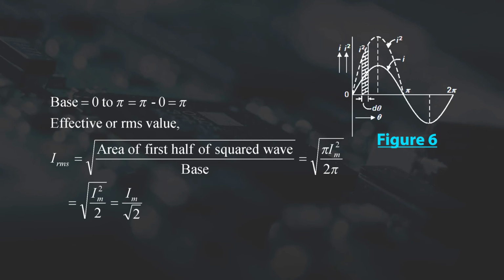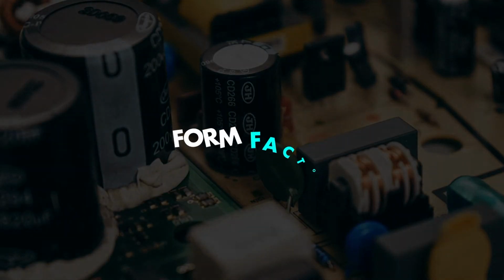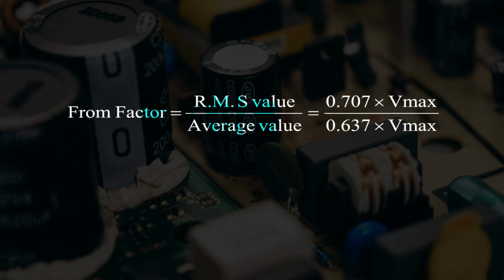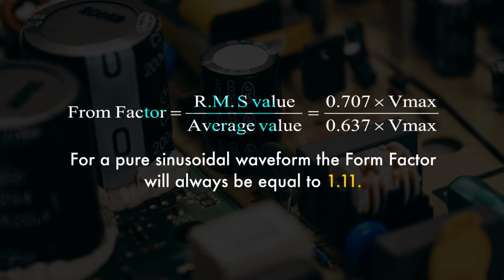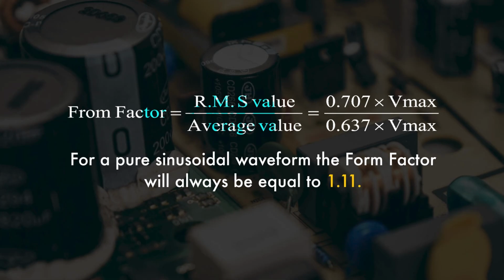Usually RMS value of AC is simply represented by I instead of IRMS. Similarly, RMS value of an alternating voltage is represented by capital V or capital E. Now we have to understand the different factor like form factor and peak factor. So what is a form factor? The ratio of RMS value to average value of an alternating quantity is called form factor. So form factor can be written as RMS value divided by average value.